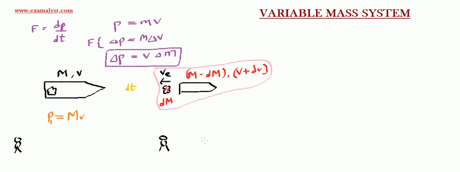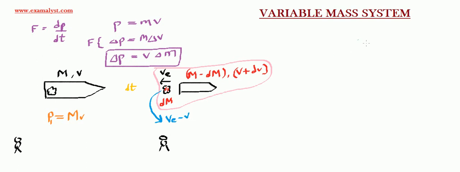Now tell me what is the velocity of the ejected fuel that I see. VE is the velocity with which the fuel has been ejected from the rocket. Now truth is, I see the velocity of this fuel as VE minus V.